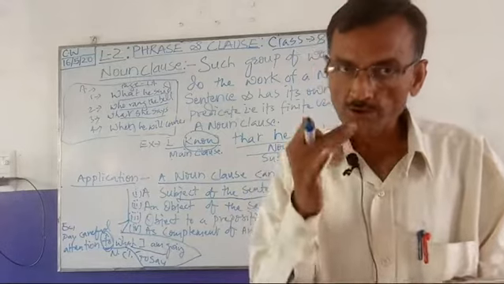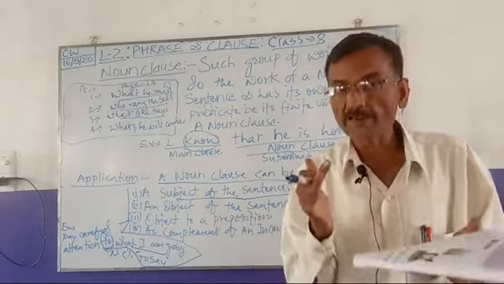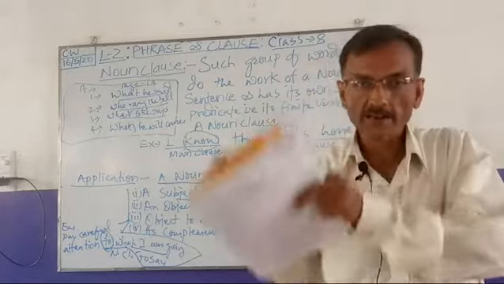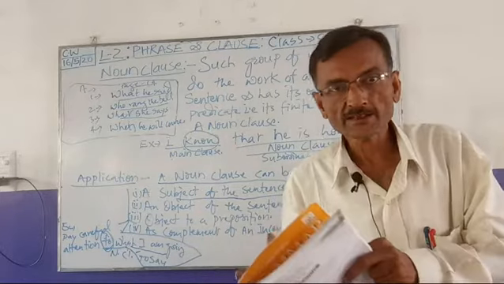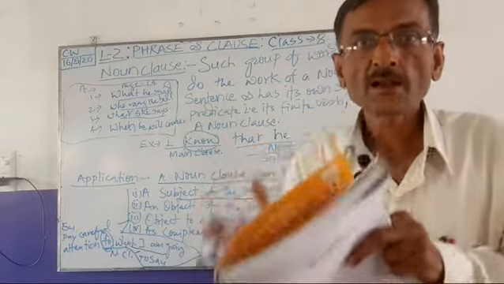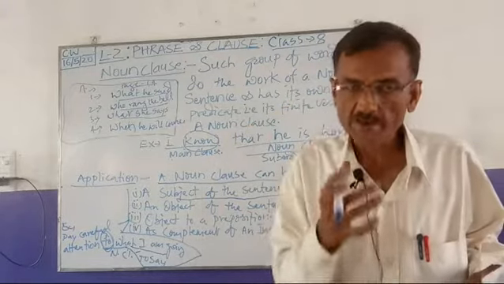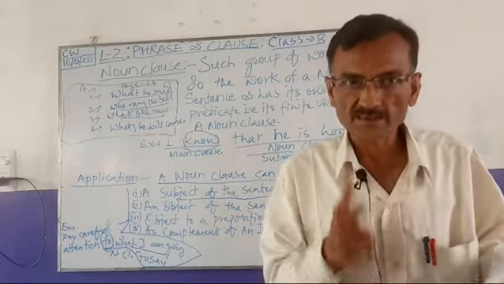So you need to understand that generally a noun clause will be at the subject's place, or at the object's place, or as the object of a preposition, or as the complement of an incomplete predicate. So these are the places where a noun clause can be introduced or can exist.